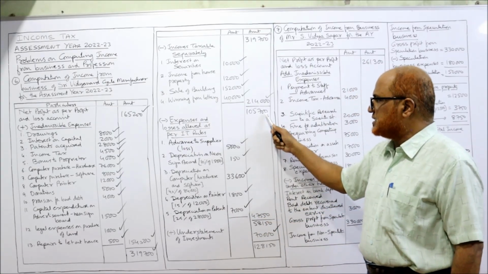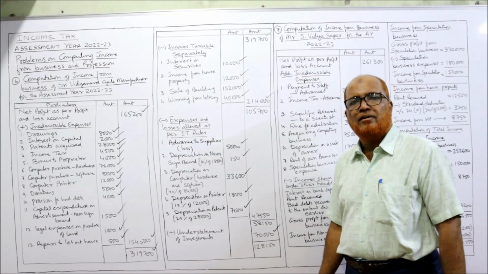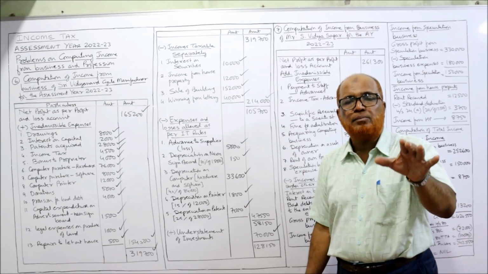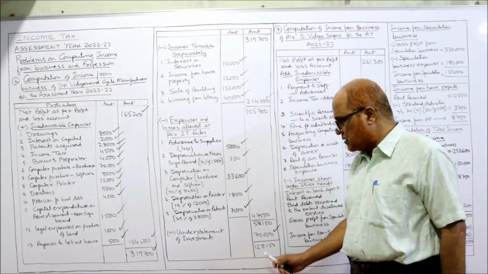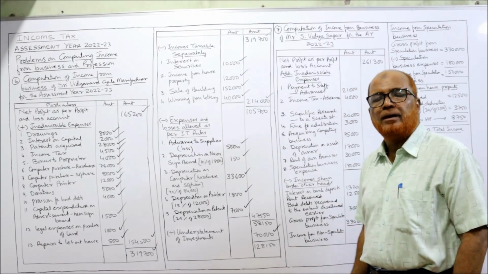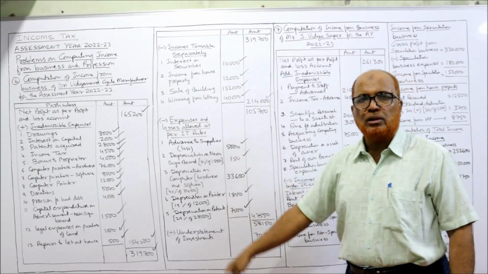Deduct 105,700 minus 47,550, you get 58,150. To this, we add the understatement of investment by 70,000. Add up. 1,28,150. This is the income from business. That's all. So I have explained all the points.